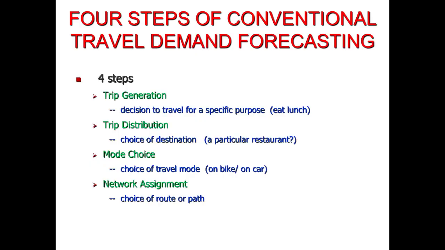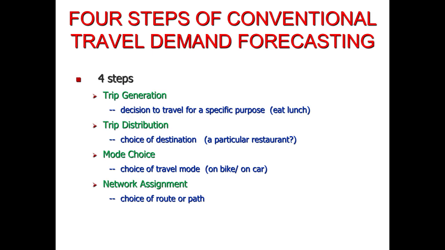Today we will study the 4 steps of conventional travel demand forecasting. The travel demand forecasting process consists of 4 steps, namely trip generation, trip distribution, mode choice, and network assignment. Trip generation arises from the decision to travel for a specific purpose. For example, you have decided to eat lunch at a particular restaurant, so you have to start a trip, you have to start a journey.